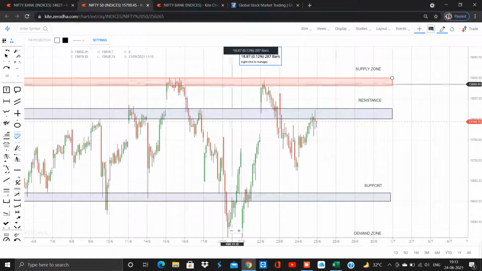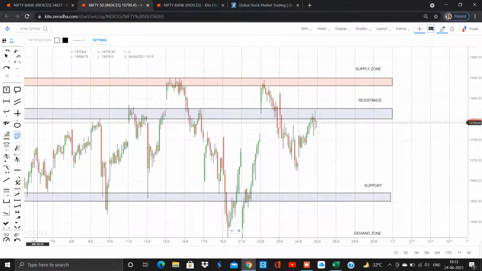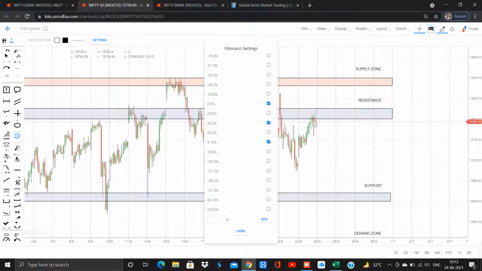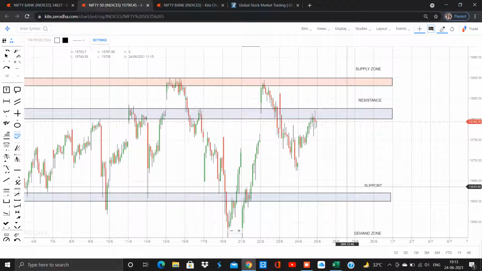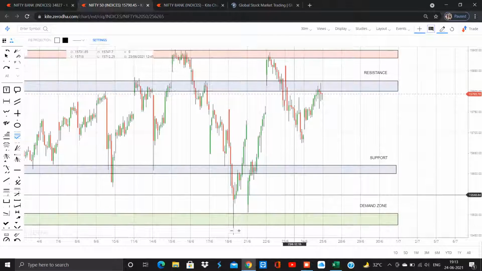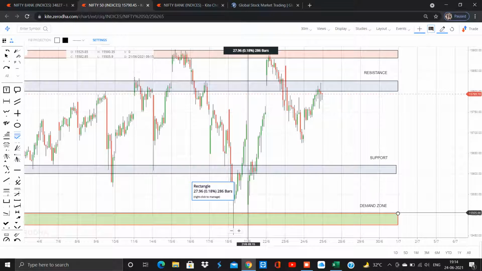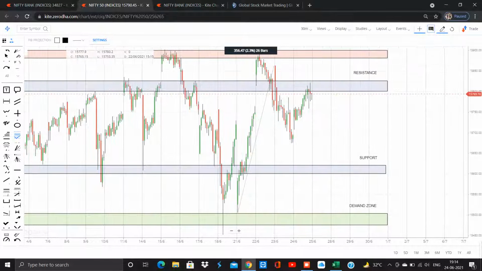To find the levels, we'll use the Fibonacci projection. I'm using the Zerodha chart, and this is the Fibonacci projection tool. You could choose it from here. In that, go for settings. The 38.2 and 61.8 are important levels of Fibonacci, and I use them regularly.